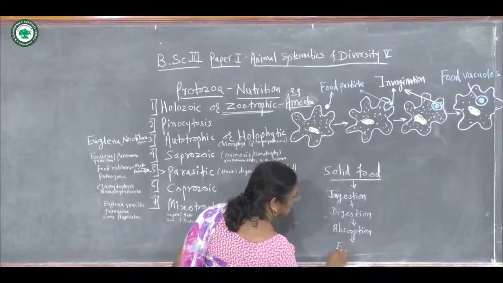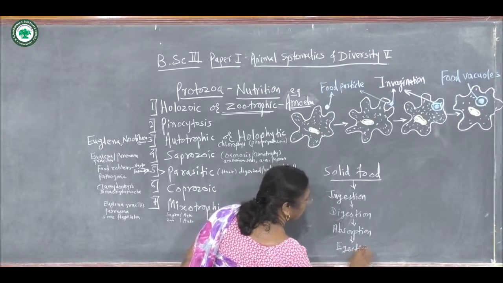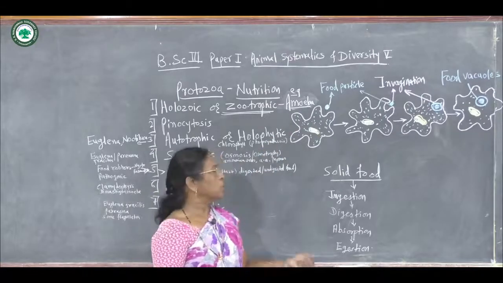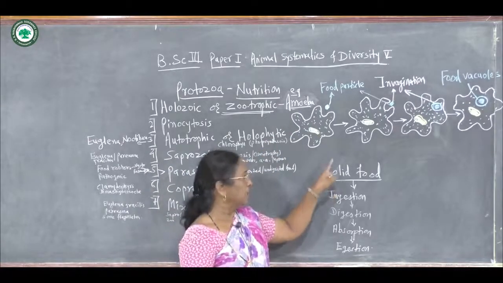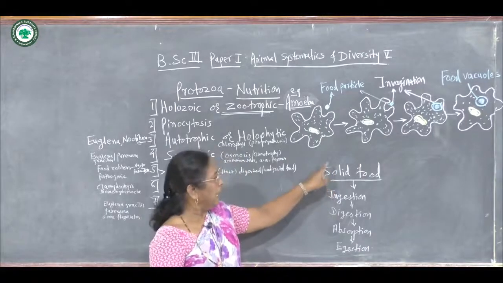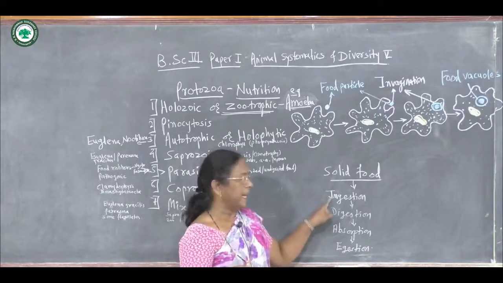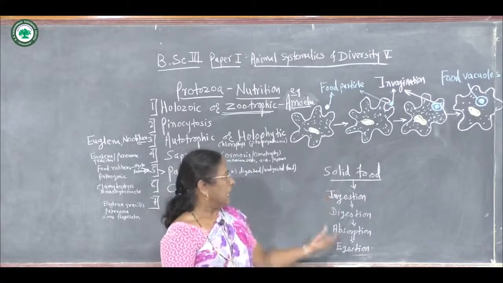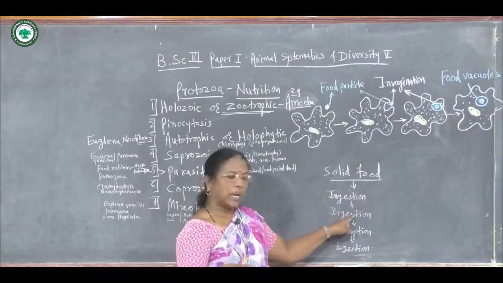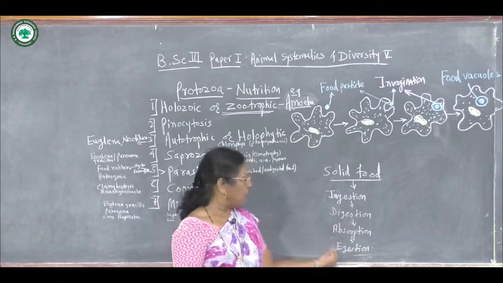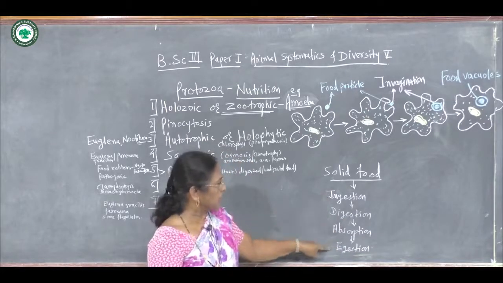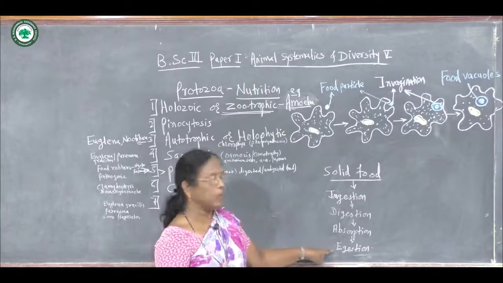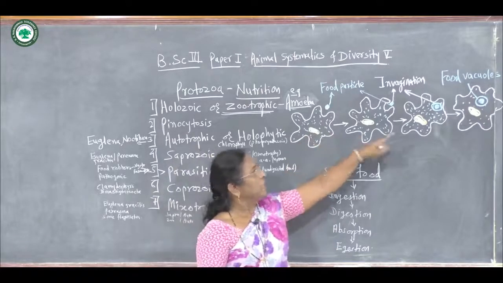And last is egestion. Means the protozoans feed upon solid food, and this feeding involves these processes: intake of food called ingestion, then digestion or assimilation, absorption, and egestion. These 4 processes take place within the body.